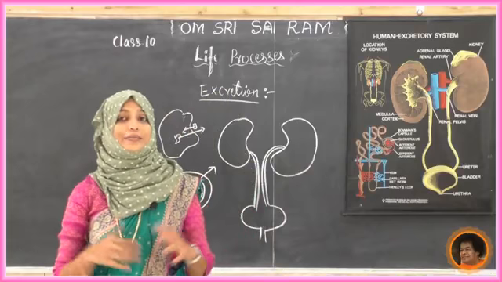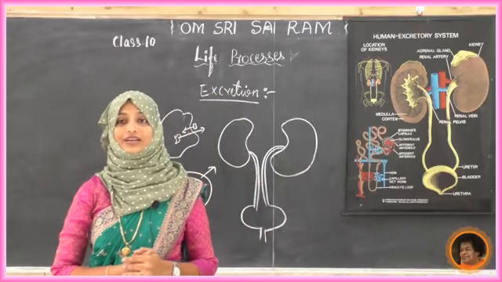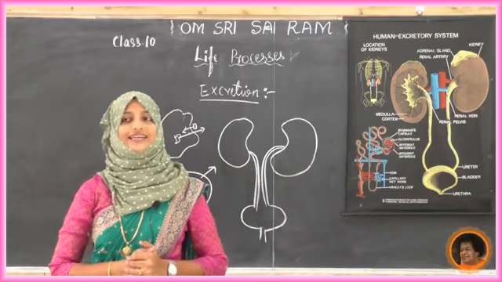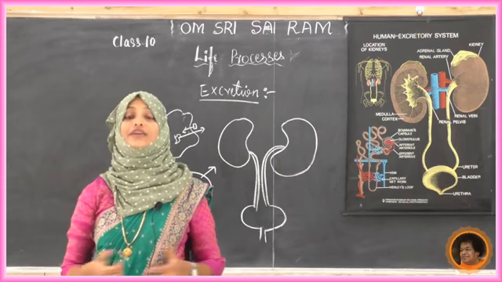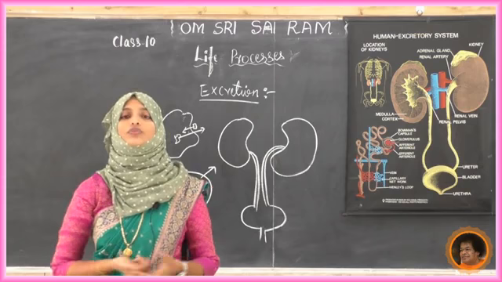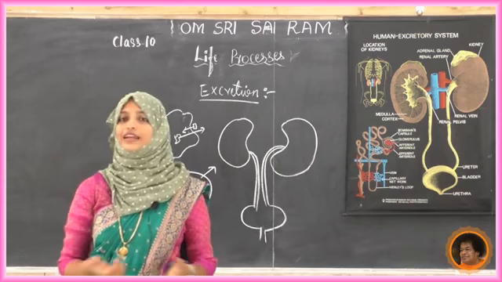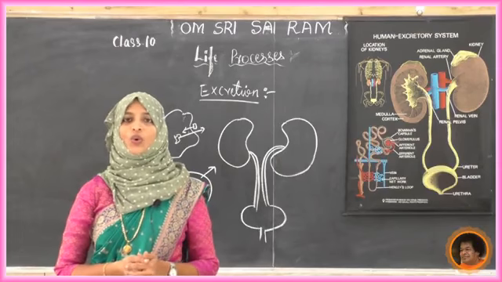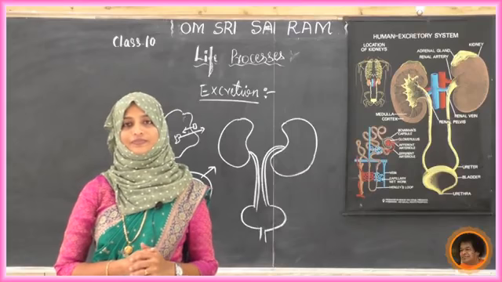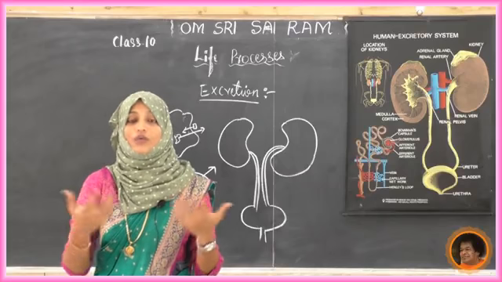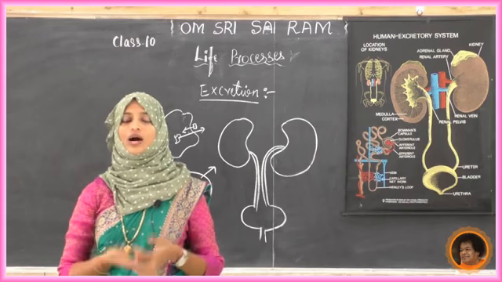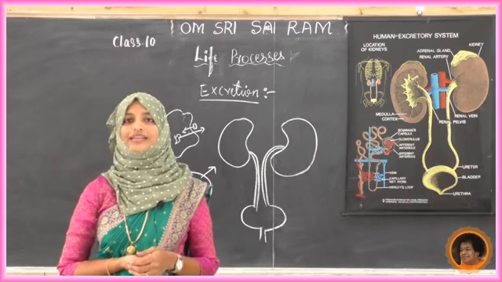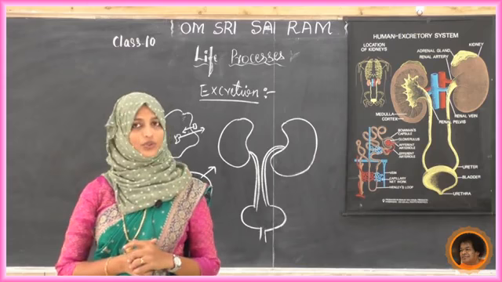Just imagine what happens if our kidney is not working. Sometimes there will be a failure, the kidney is not working properly, which means kidney failure. What can they do for them? How does kidney failure occur? Do you know?